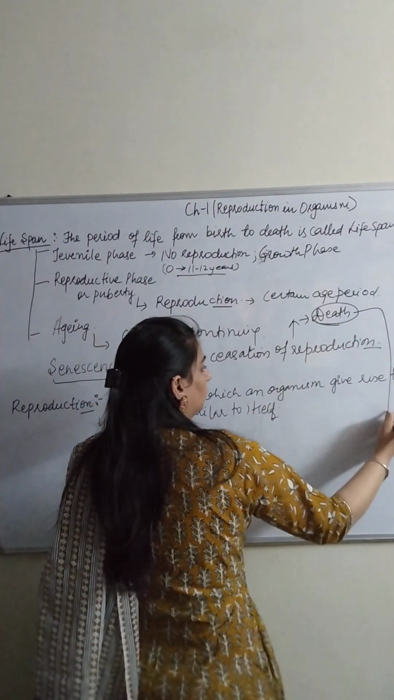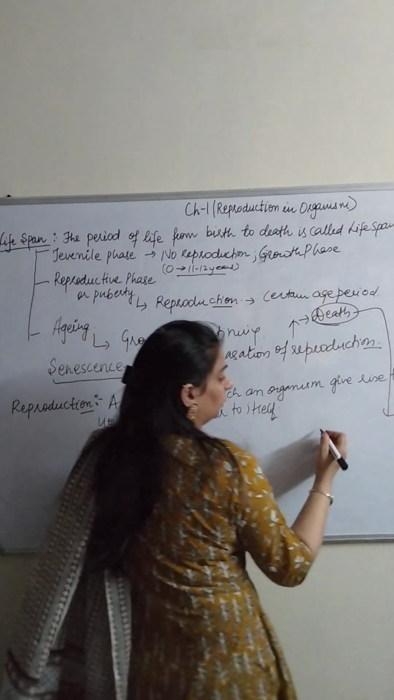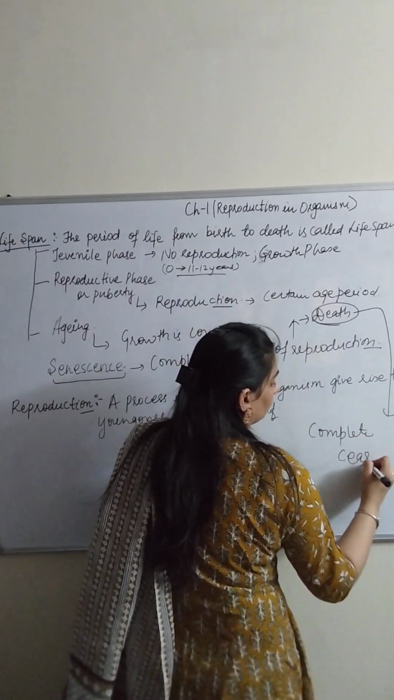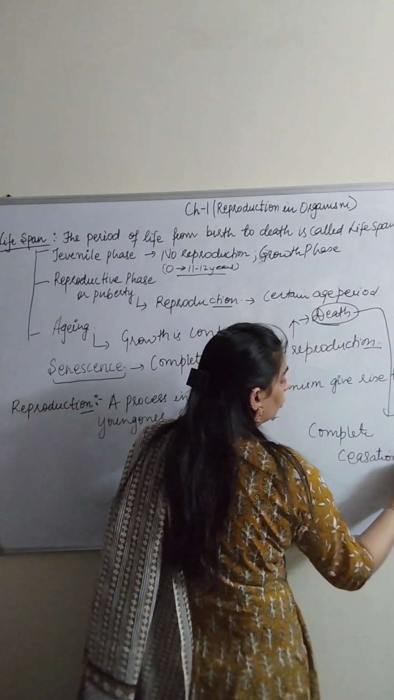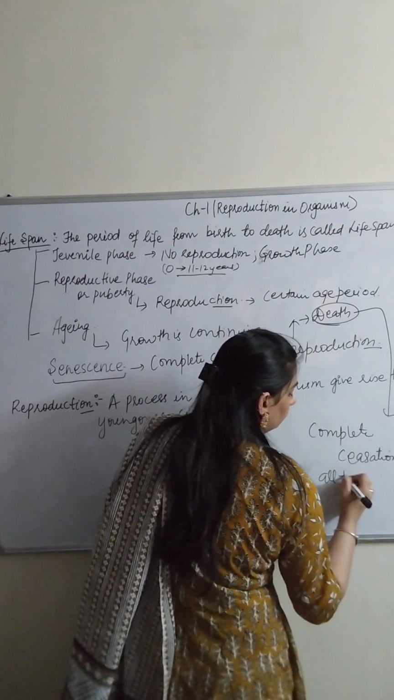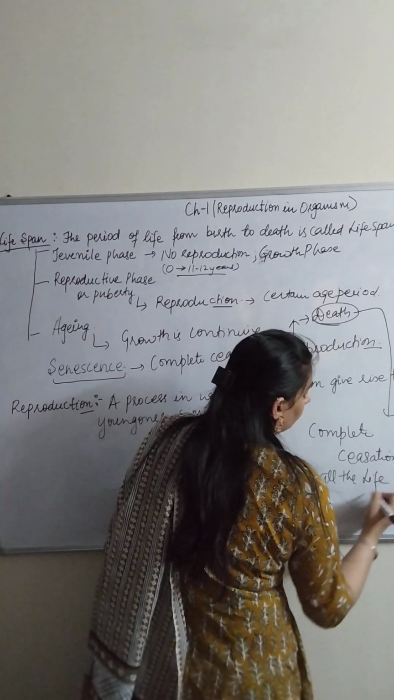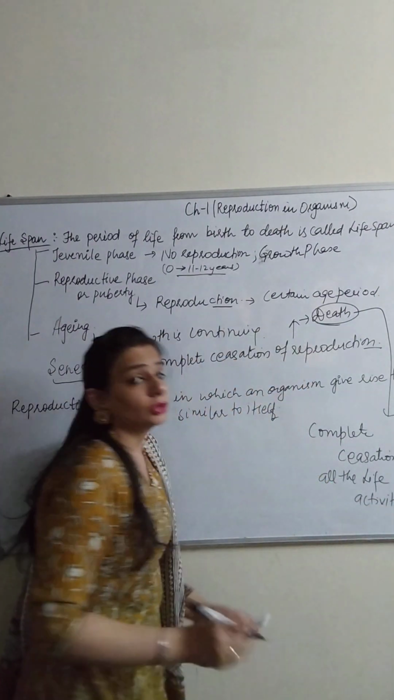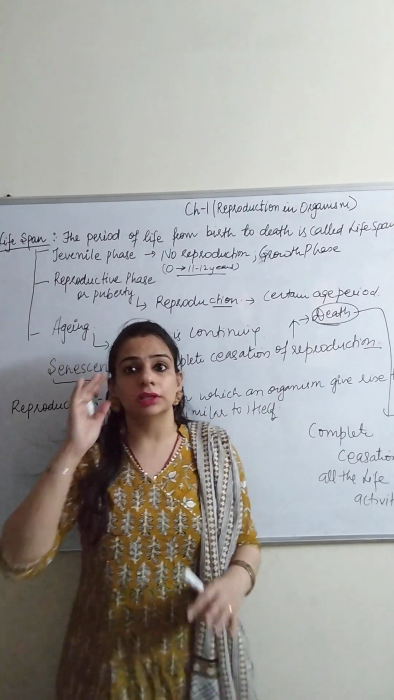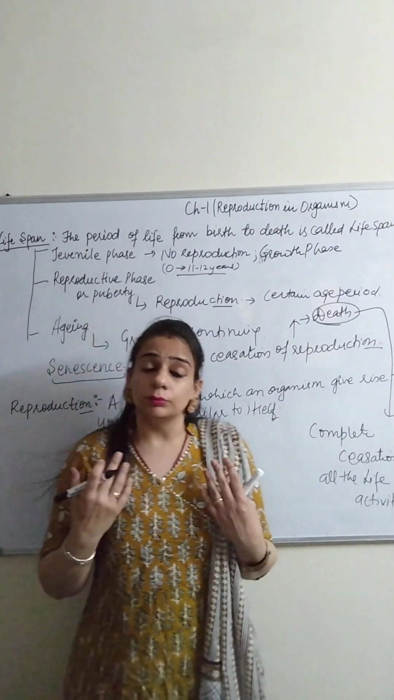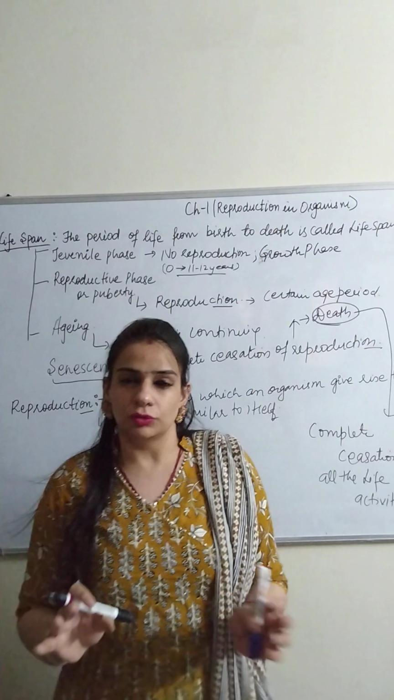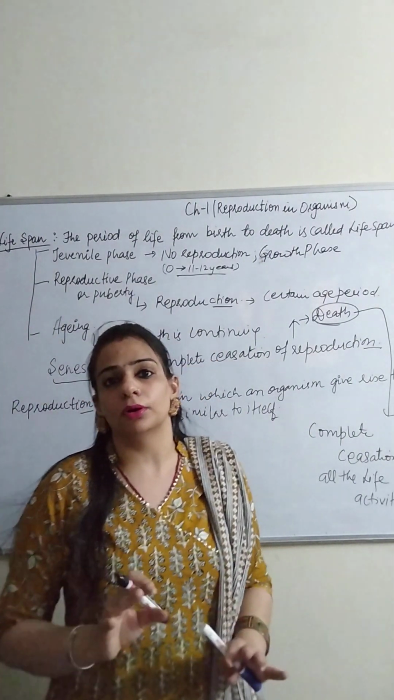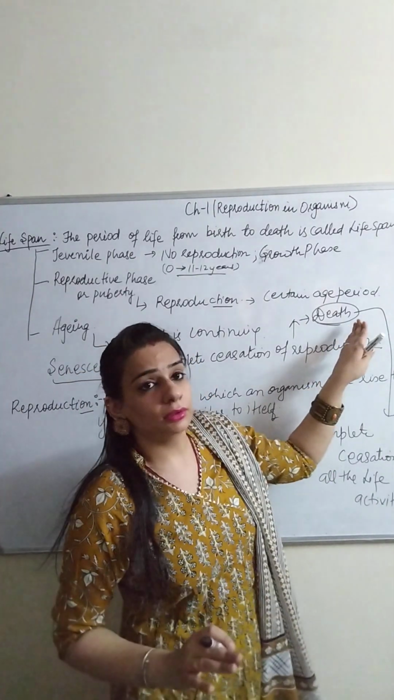What do you mean by death? Yes, death means that there is a complete cessation of all the life activities. Your heart is not working, your brain is not working, your body parts are not working, no transportation is taking place. When there are no activities taking place inside your body, that is called death.